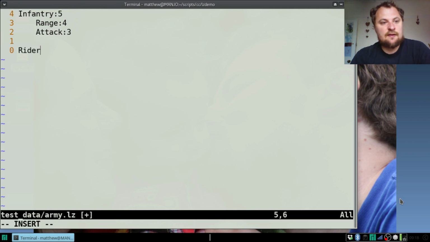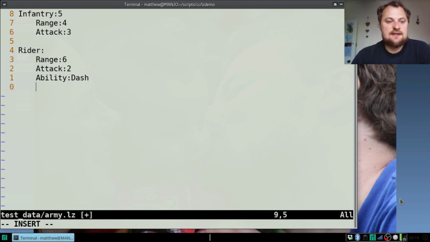And let's do riders. And they have a range of 6, attack of 2, and they have an ability of dash.